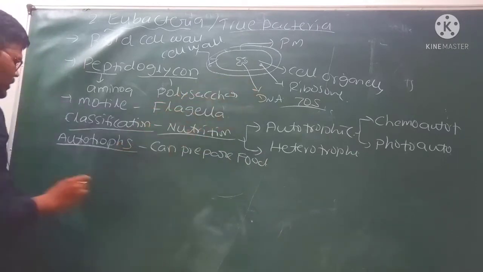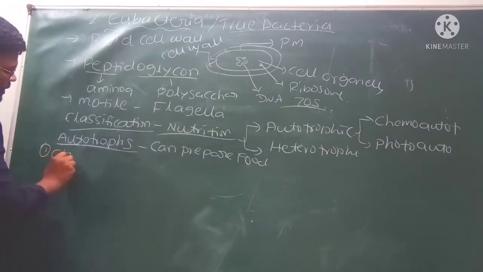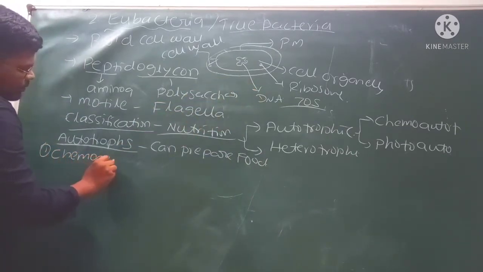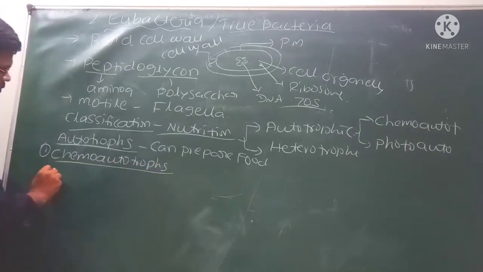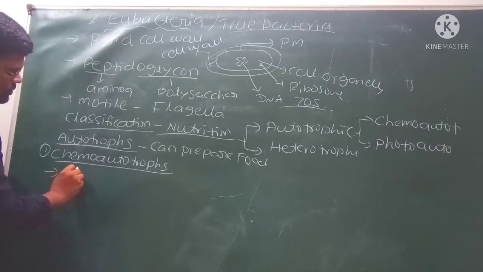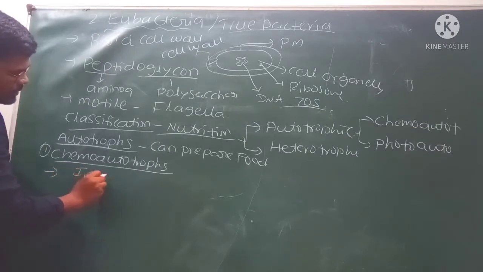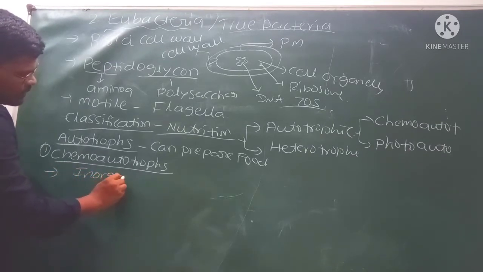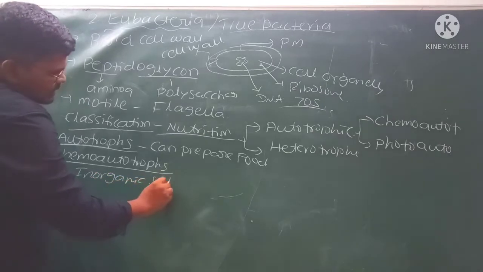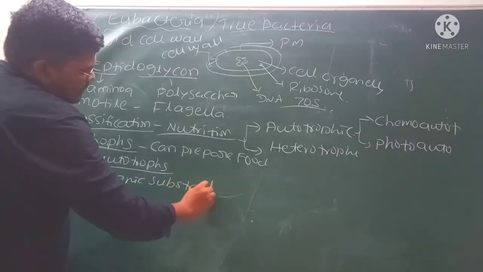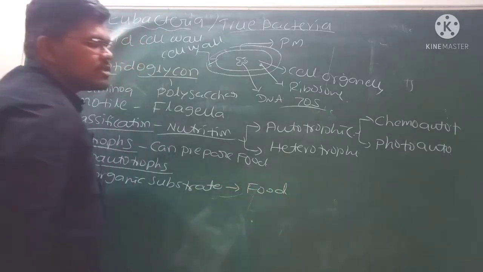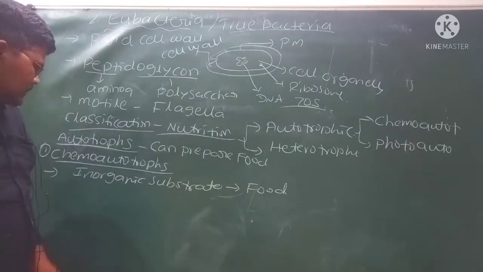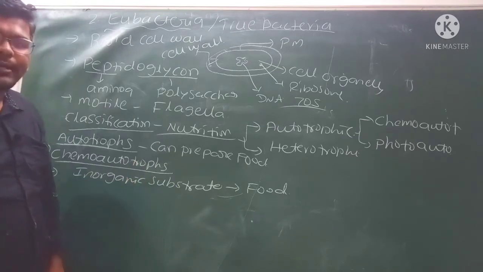Autotrophs are again divided into two types. Number one is chemoautotrophs. What are the chemoautotrophs? They will use inorganic substrates for production of food. They can prepare their food by using the inorganic substrates. Those are called chemoautotrophs.